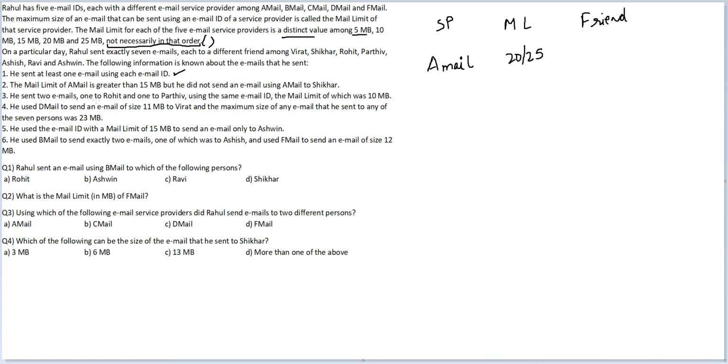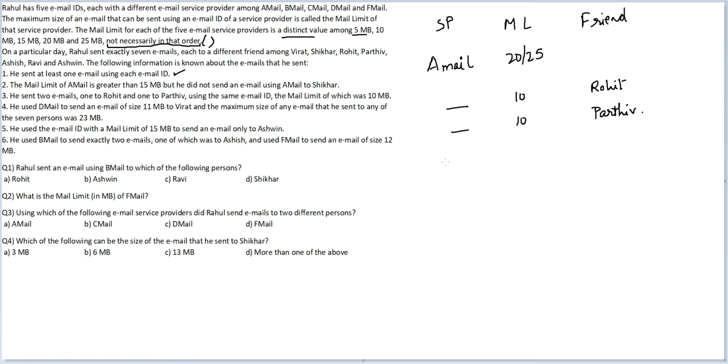He sent 2 emails, one to Rohit and one to Parthiv using the same email ID, the mail limit of which was 10 MB. Okay, so mail limit 10, mail limit 10. These two are same, and he sent it to Rohit and Parthiv. So Rohit here and Parthiv here. Okay, done. He used D mail to send an email of size 11 MB to Virat.